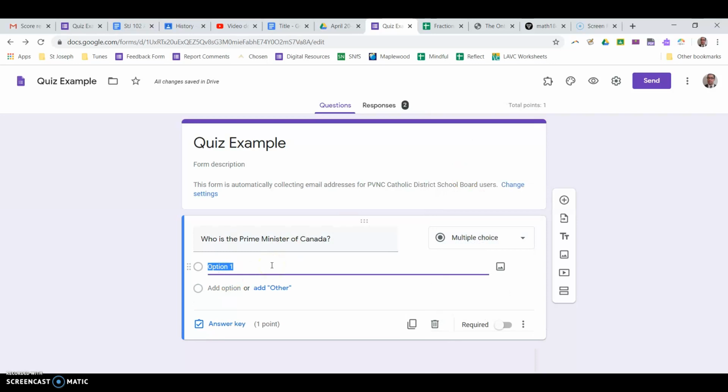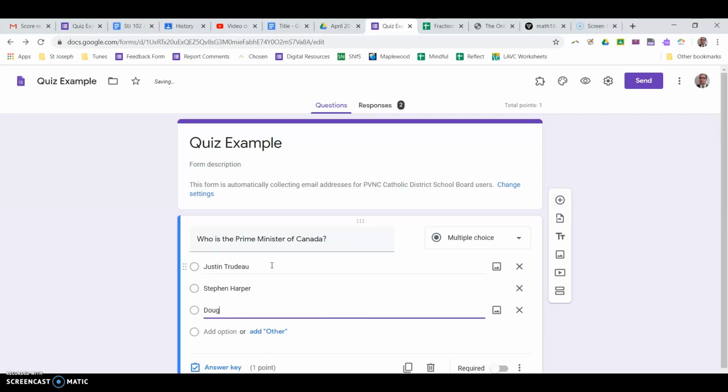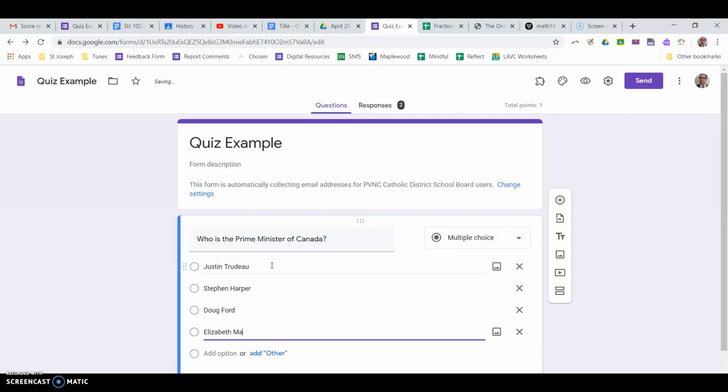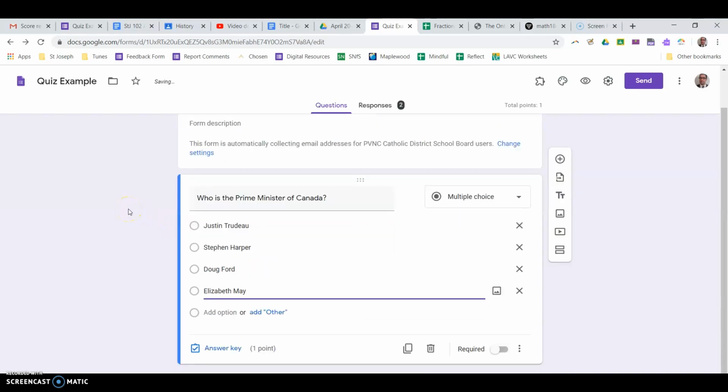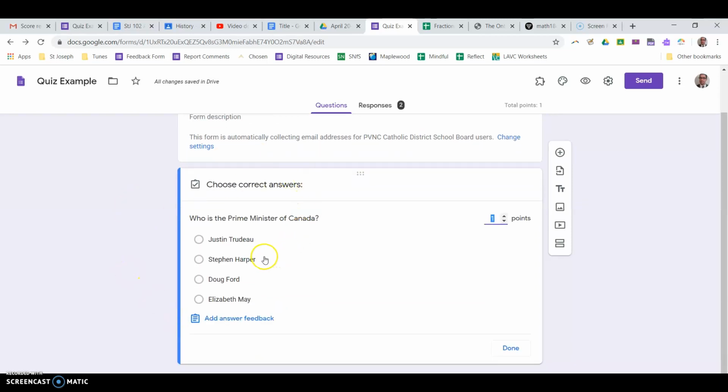So now my options will be Justin Trudeau, Stephen Harper, Doug Ford, and Elizabeth May. So those are your choices. Now when I go to the answer key, I can click on the right answer. It's going to have a check mark beside it.